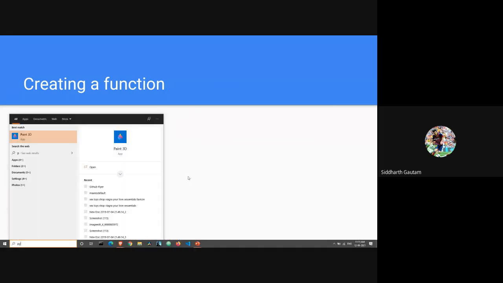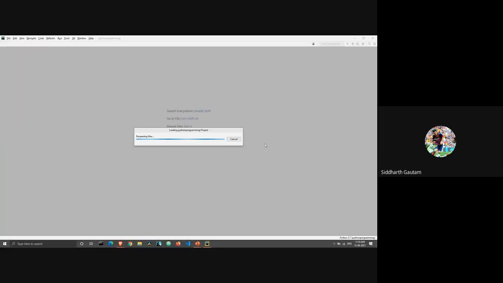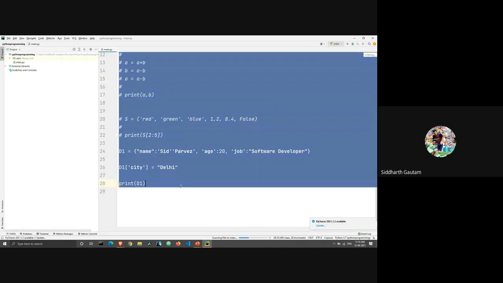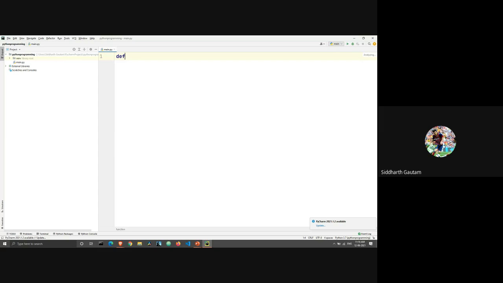Okay, so let's create a function. Let me just open up my PyCharm. This is from the last class. I will just select it all and erase it. So here I have a function for printing hello world. I will write def. This is how you declare a function. And then I will name the function something. Let's say I name the function hello. And then I will write brackets.